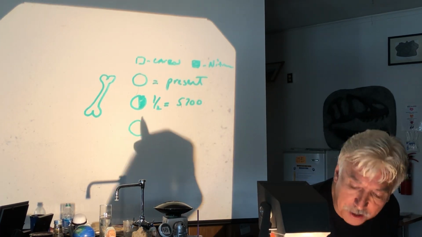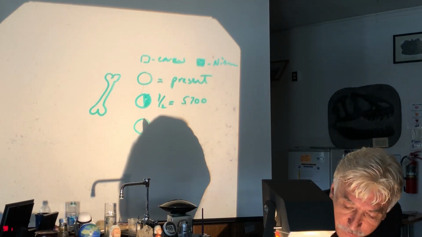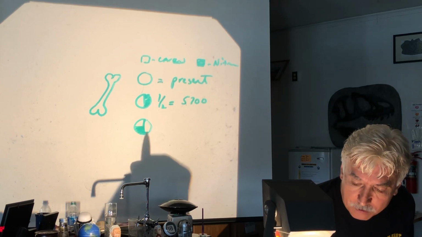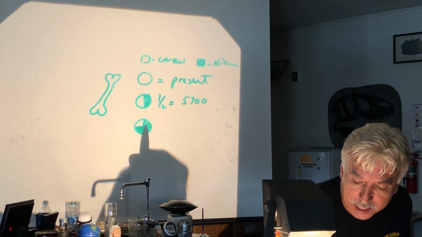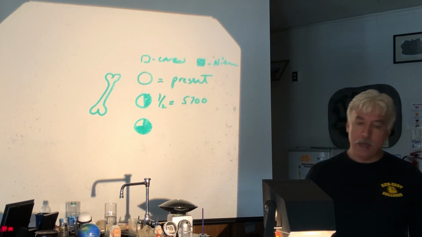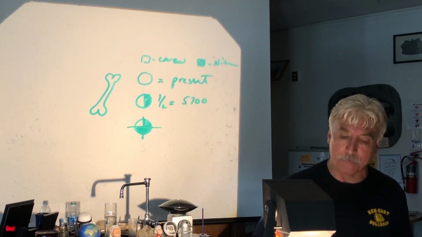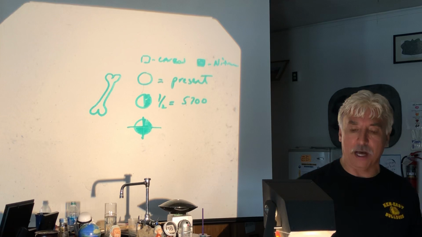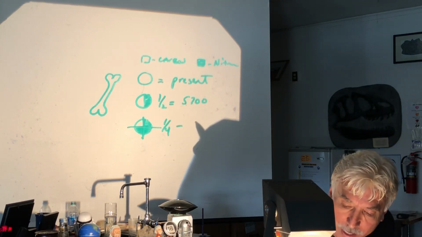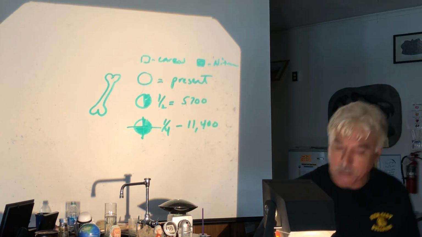But let's say when I did study this with an X-ray refractometer at the University of Buffalo, we were able to decipher that it doesn't contain half nitrogen. This bone contains 3/4 nitrogen and only 1/4 the carbon that it should. That means one half-life has gone by, two half-lives have gone by. What's 2 times 5,700? If all you have is 1/4 of the carbon-14 left, you have 11,400 years old.